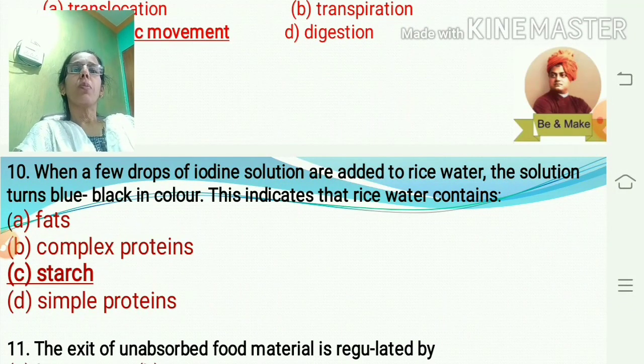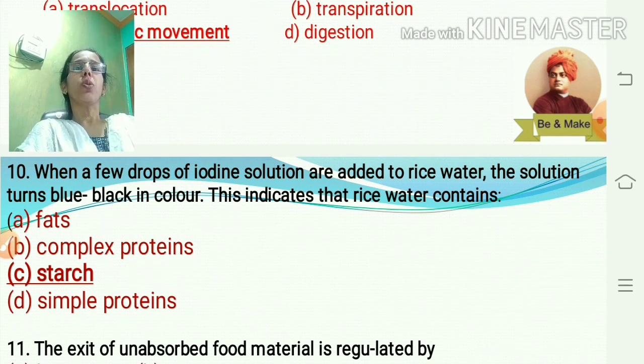When a few drops of iodine solution are added to rice water, the solution turns blue-black in color. This indicates that rice water contains starch. This is the activity you might have seen. When we add iodine solution, only starch changes its color into blue-black. Thus, rice contains a large amount of starch, therefore if iodine solution is added to it, the starch present in it turns blue-black in color.